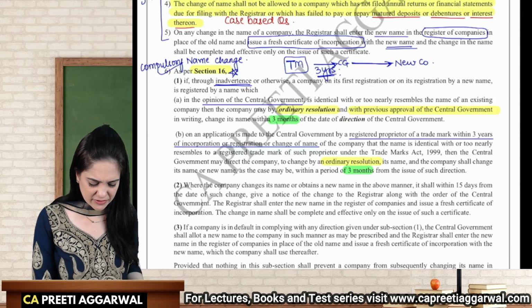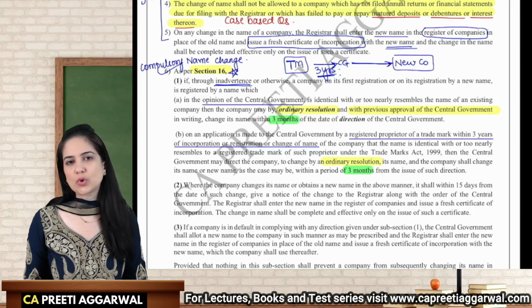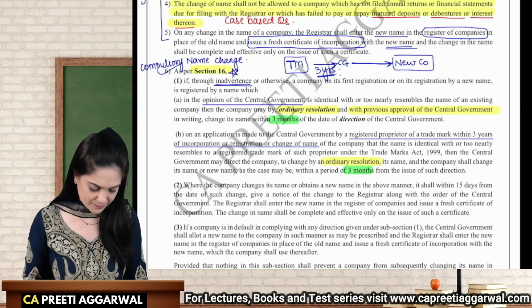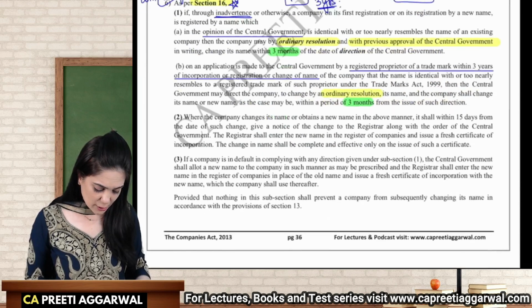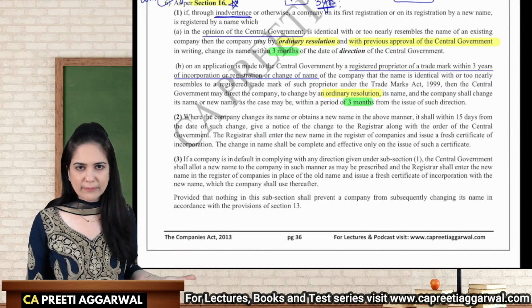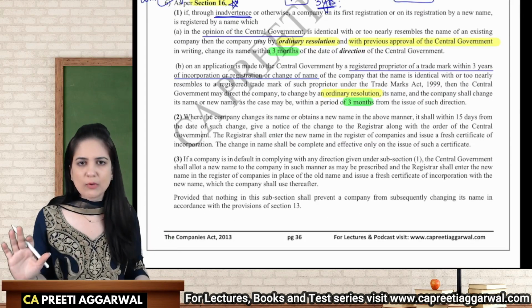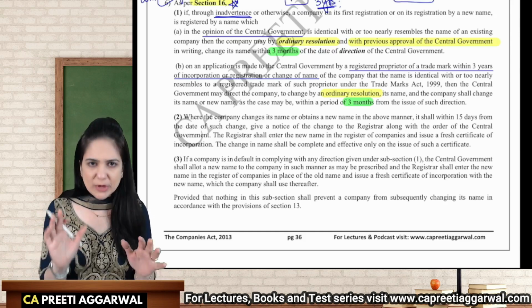Because after 3 years, even the newly registered company will start having its own goodwill, then it will be difficult for us to change the name. Okay, now when the company obtains this new name, you have complied with the requirements of the central government. Have you communicated this to the ROC?